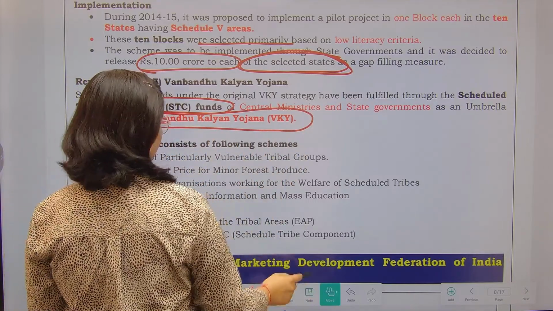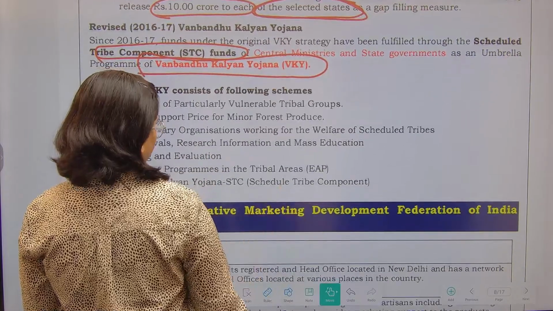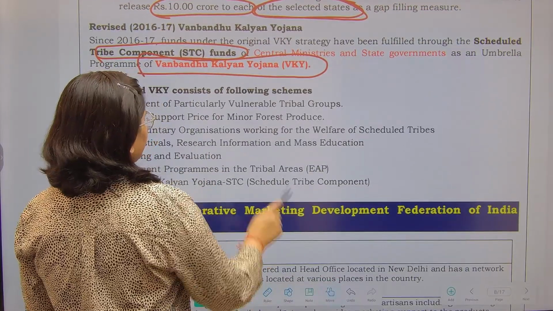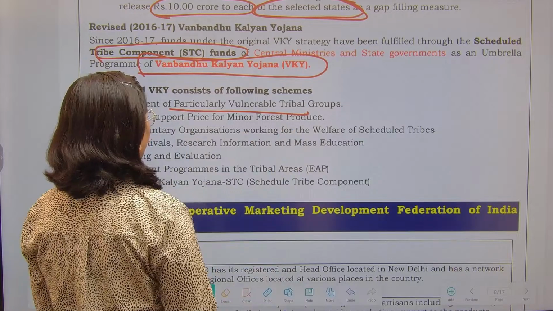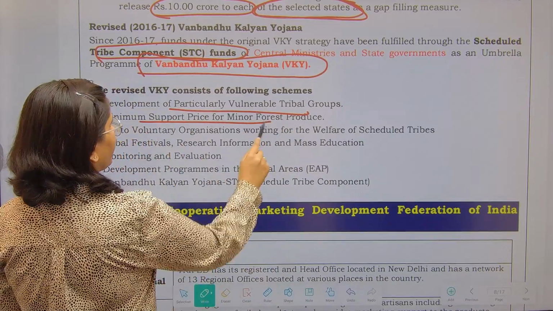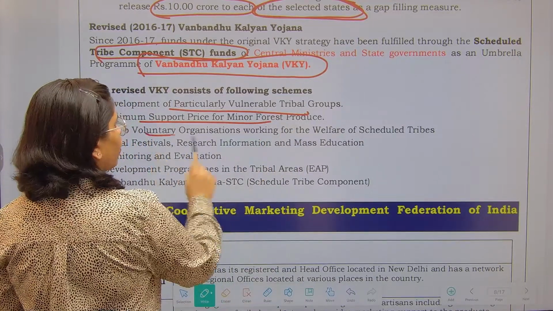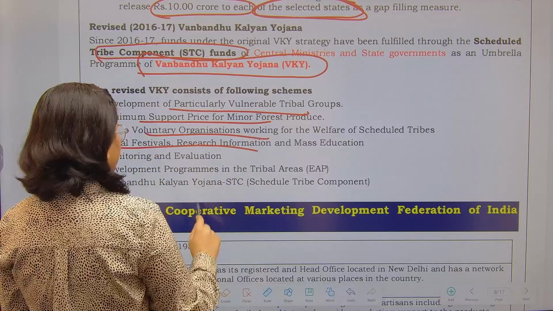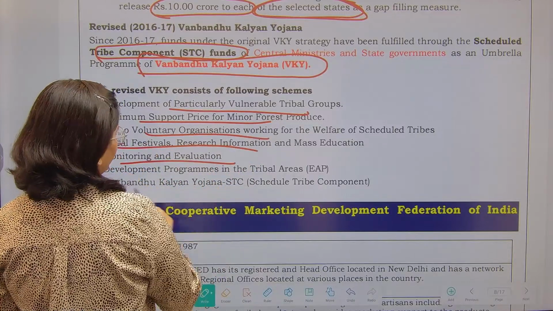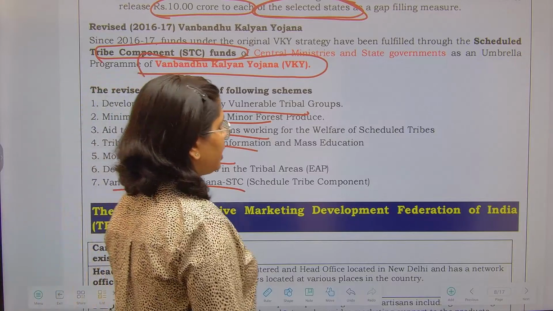The revised VKY considers the following schemes: particularly vulnerable tribal group related support, minimum support price for minor forest produce, aid to voluntary organizations, tribal festivals, monitoring and evaluation, and scheduled tribes related components.